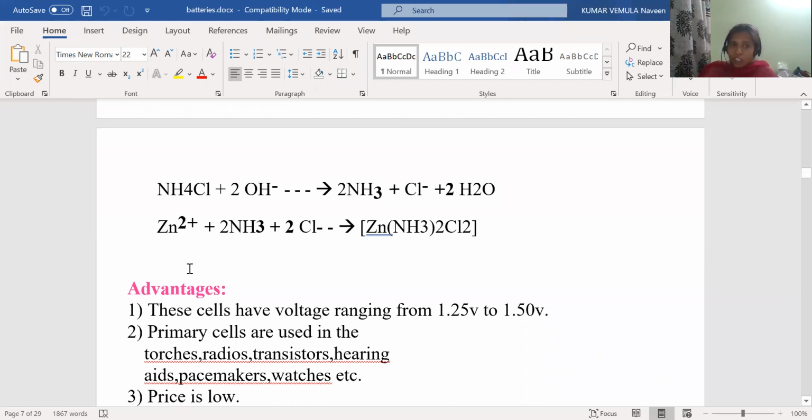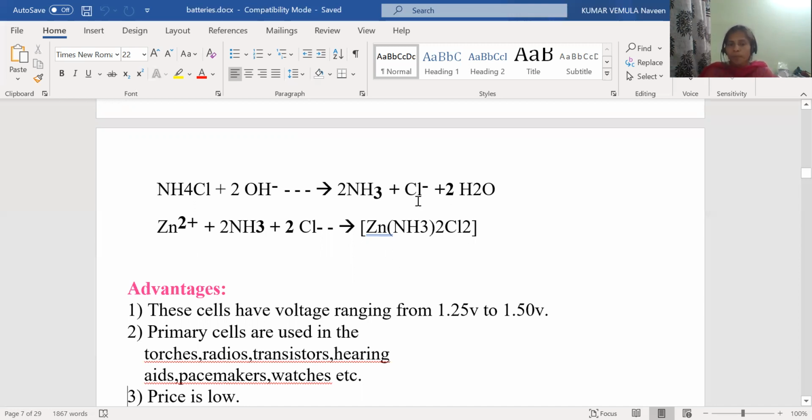So these are the reactions. Initially OH⁻ reacts with the ammonium chloride to produce ammonia, NH3, and the remaining H⁺ and OH⁻ produce water, and Cl⁻. Now again this Cl⁻ and NH3 are reacting with Zn2+ to produce bis amino zinc dichloride.